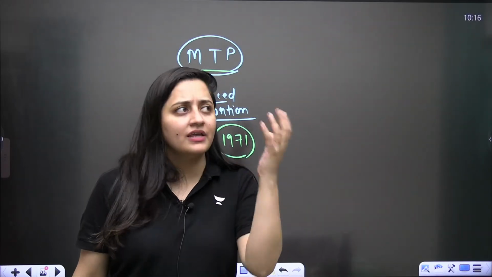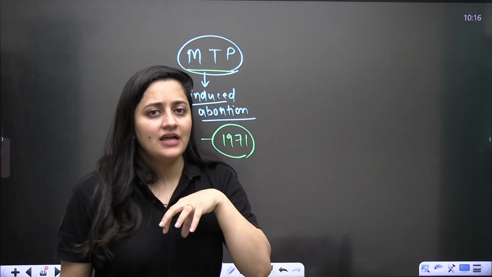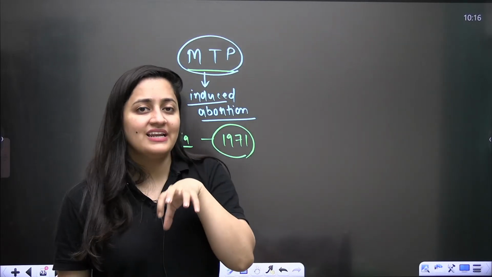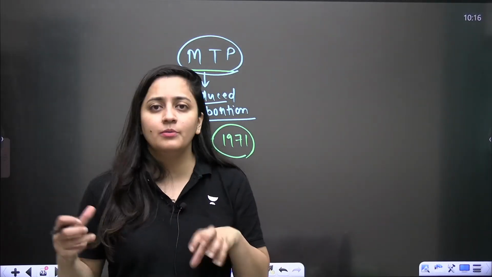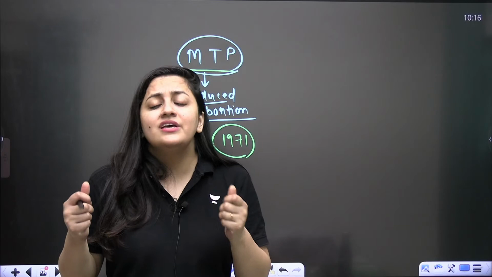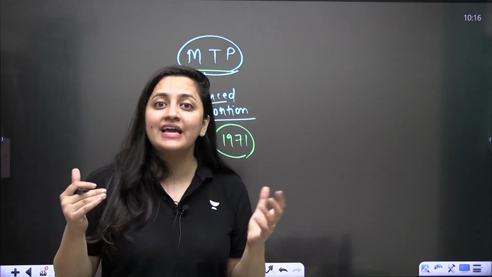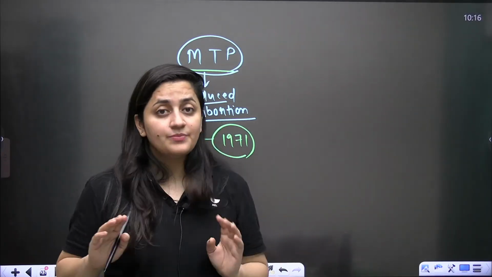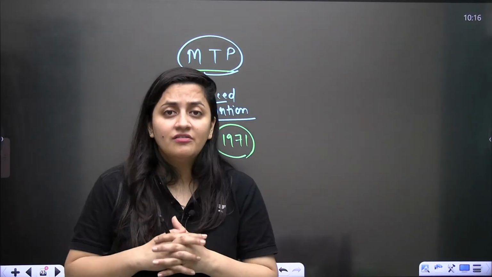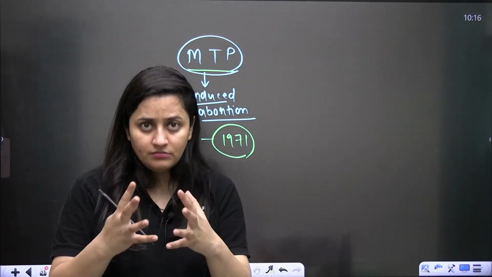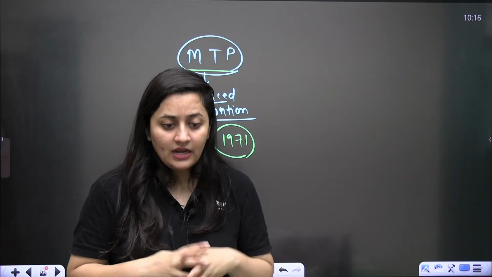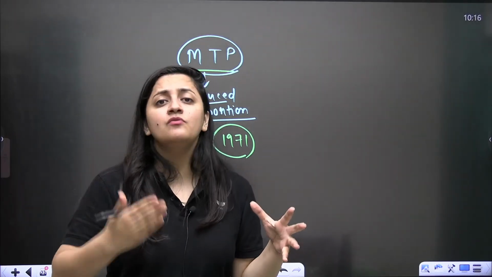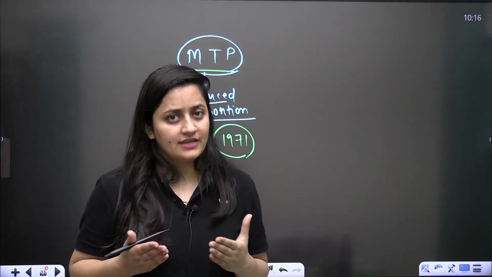Okay, why is it so? There can be any reason. Maybe that pregnancy is not healthy for the female or for the baby. Maybe that embryo has some genetic defect. Right, it can be the reason. Maybe that pregnancy is because of sexual abuse and the female is not ready for it. Right, and maybe it is an unwanted pregnancy. So any reason can be there.